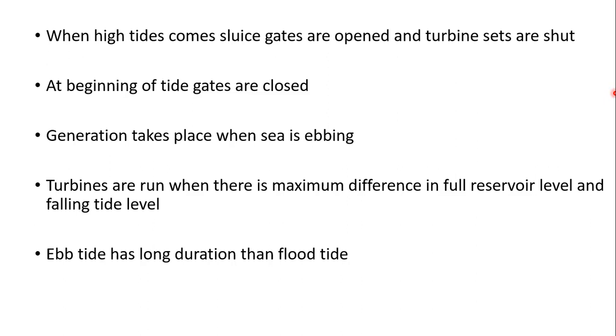All these turbines may be reversible, which can work as pumps after the high tides in order to increase the amount of water in the storage lake until the generation starts. This way turbine operation may be prolonged to 10 or more hours.